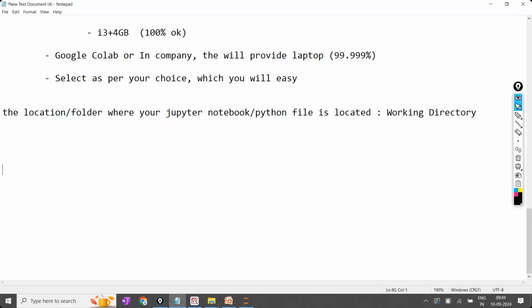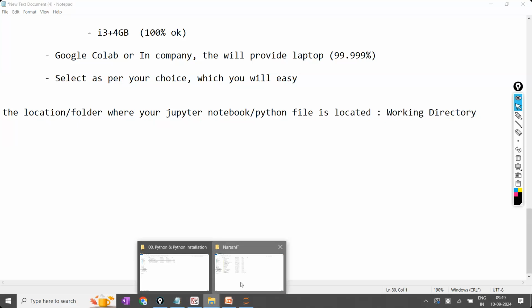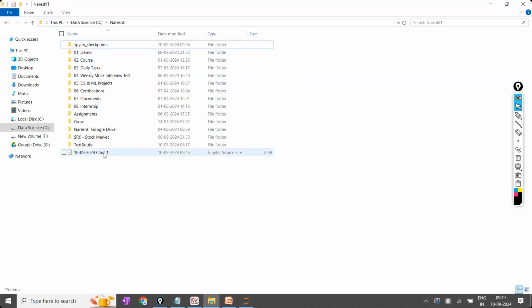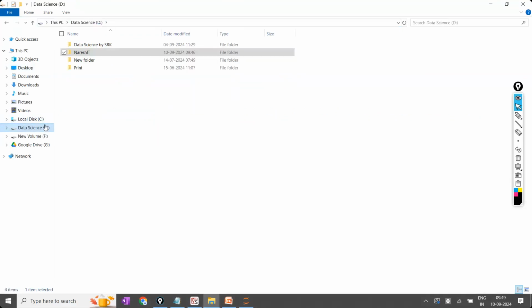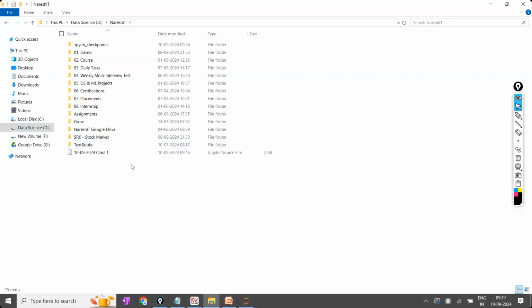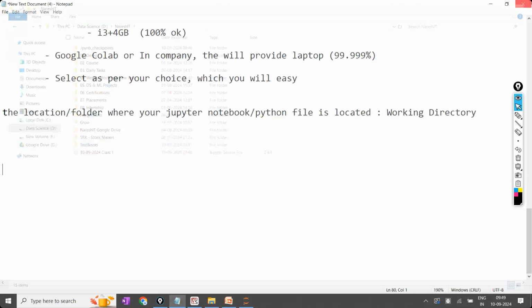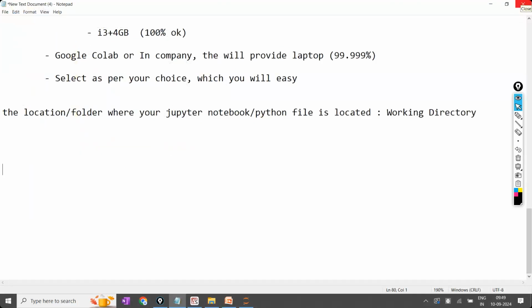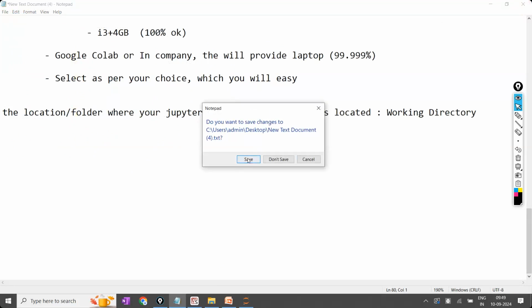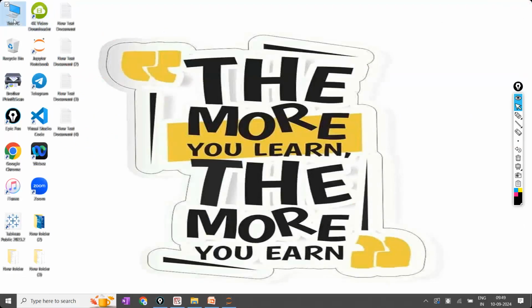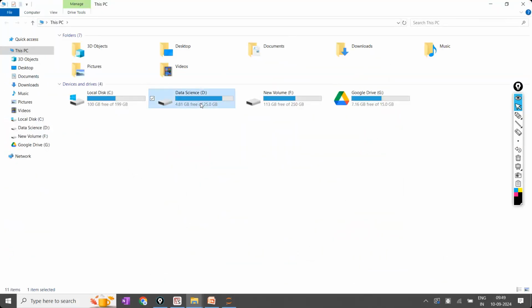Okay, now in my case, what is my working directory? This is the file it is there now. For this file, where is it located? In the D drive within the Naresh IT. In the D drive, Naresh IT, that is my working directory. Is the point clear? Now, I want to change the working directory.